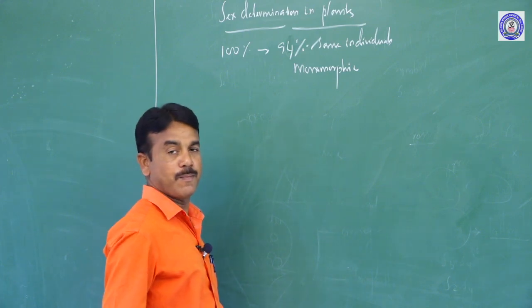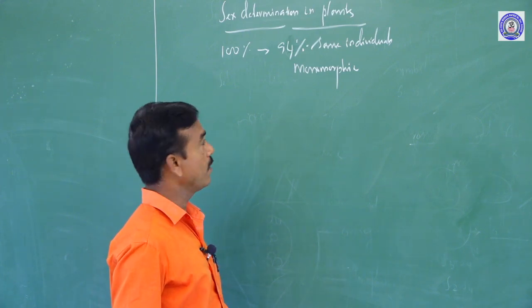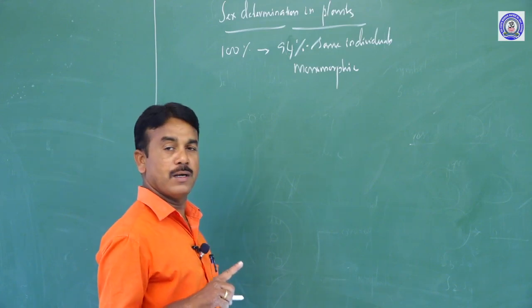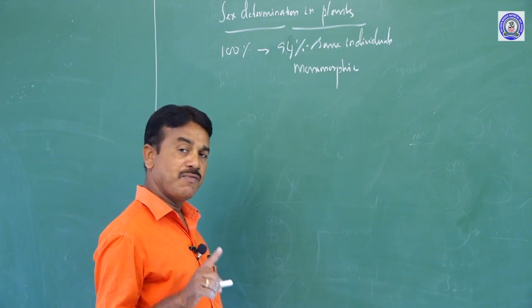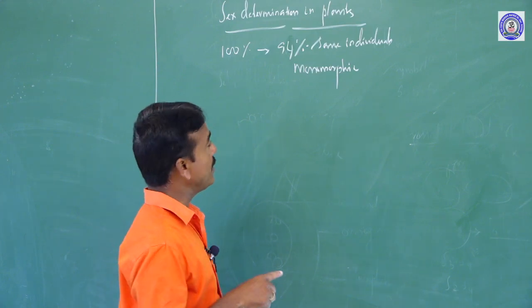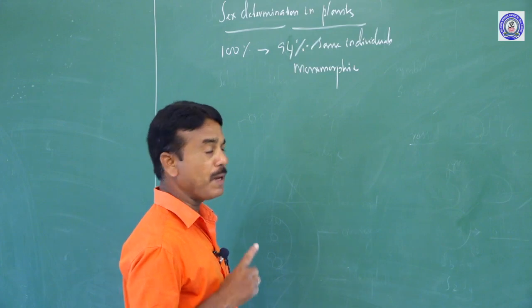Mono means same, single. So in 94% of flowering plants, both sexes are present on the same flower or the same plant, which is commonly called monomorphic.